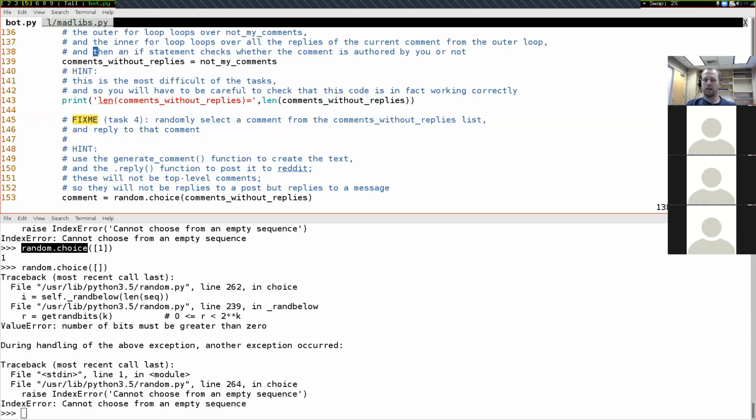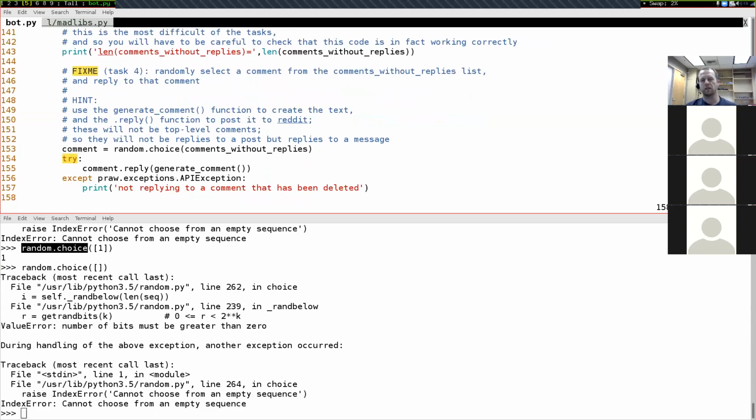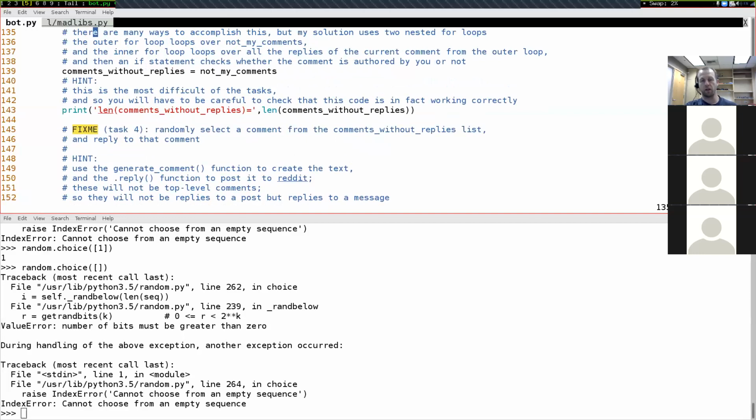So that's one of the things that, as you're working through this assignment, all of these different tasks, lots and lots of different exceptions are going to come up for totally unrelated reasons. You'll get things that are Reddit specific like this. You'll get things that are not Reddit specific, like the index error. And that's a really unfortunately named exception. It'd be really nice if random.choice actually told you, hey, you passed in an empty thing, you're not supposed to be empty.